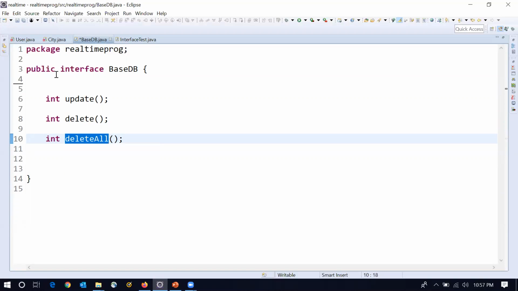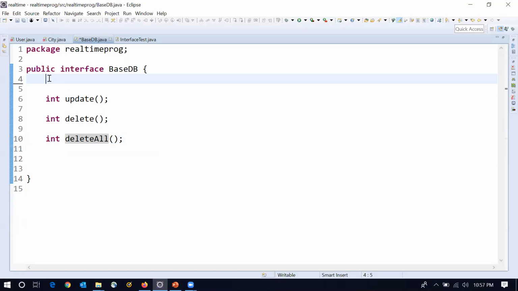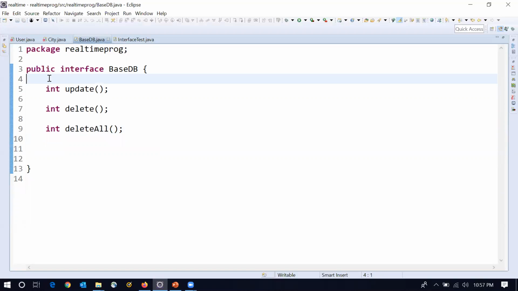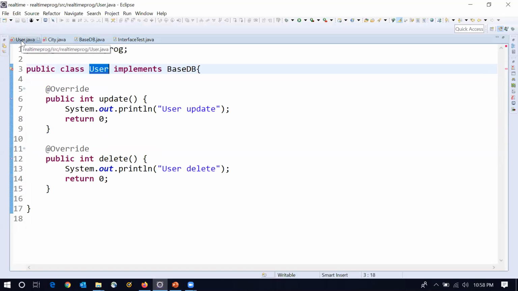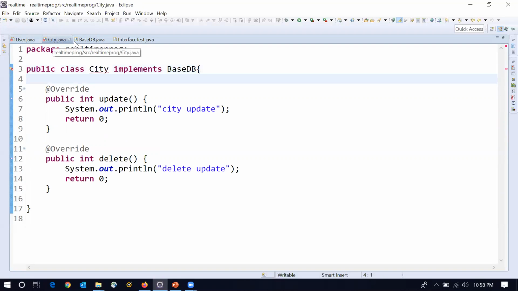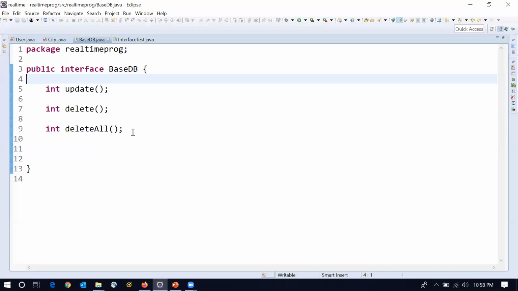But what will happen whenever we add any abstract method? All the classes which are implementing this interface, assuming 50 classes are implementing the same interface, all 50 classes will get compilation errors. You see here there are two classes implementing the same interface. Now in the two classes there is a compilation error because we have added a new abstract method in the interface.